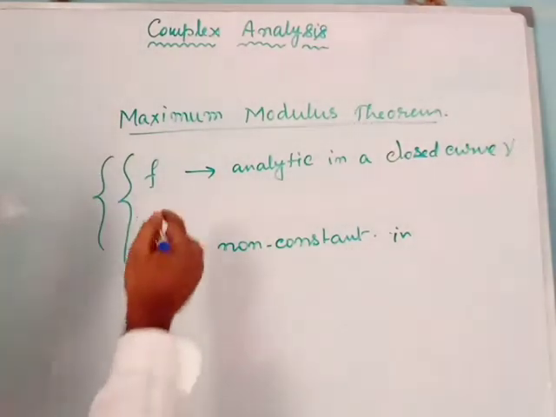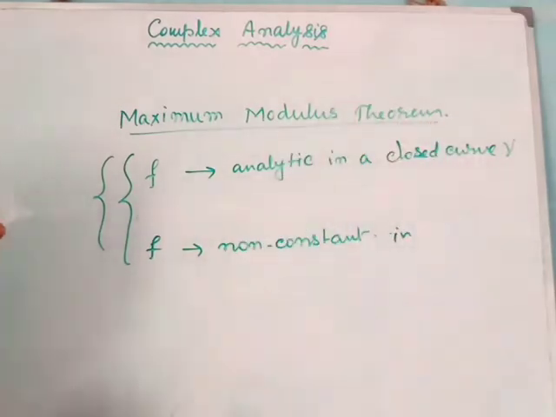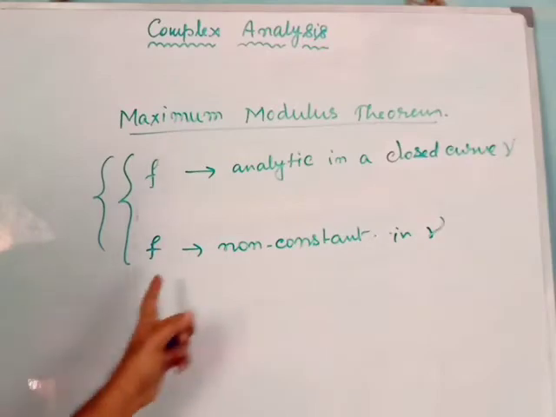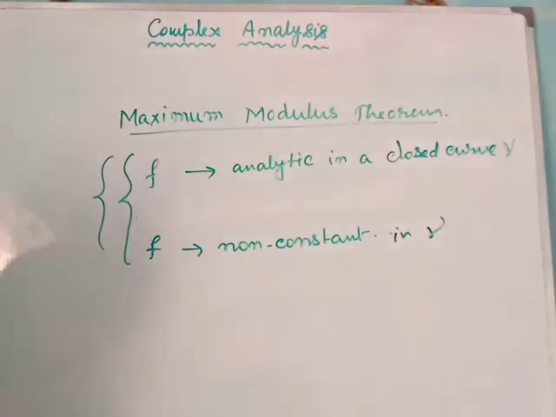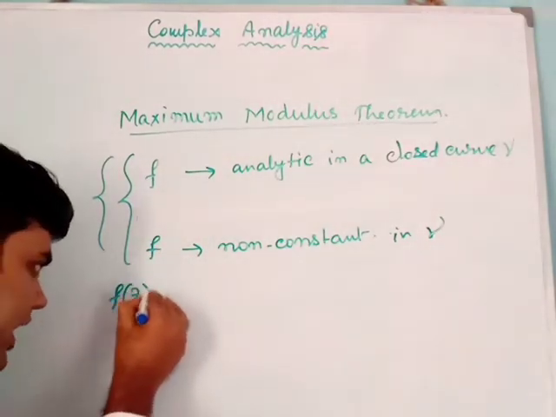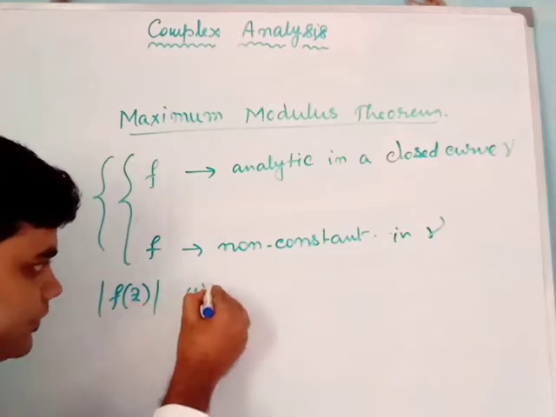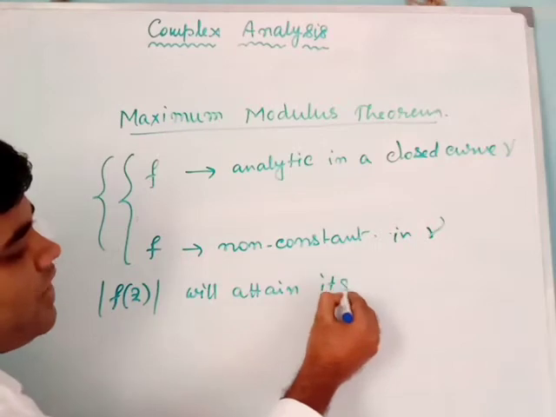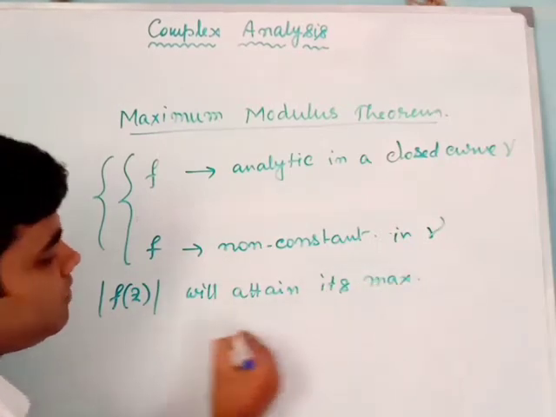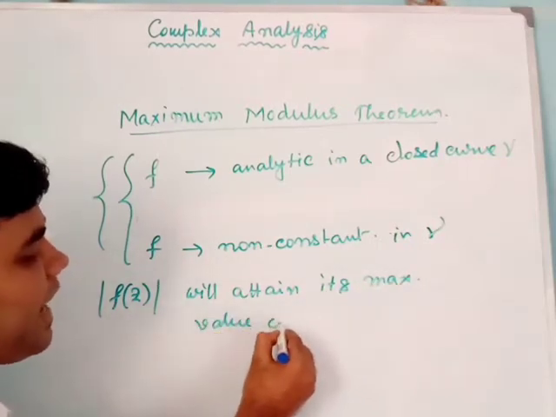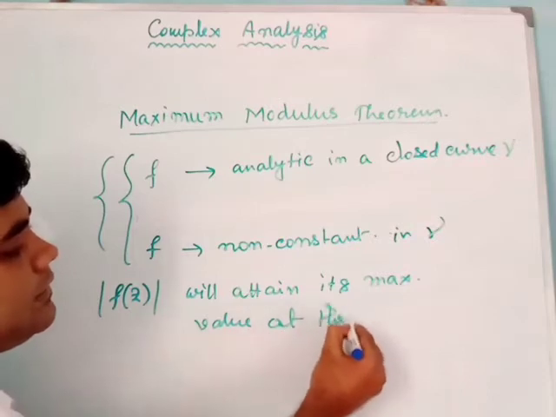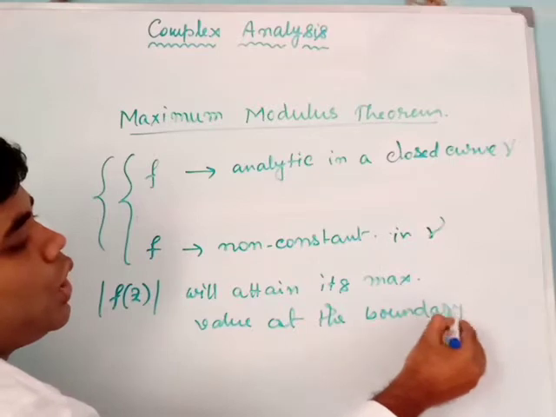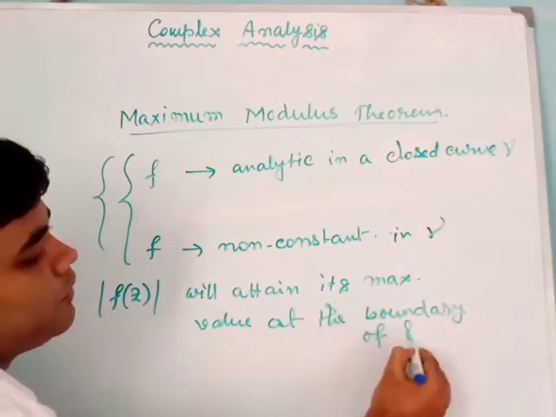If the function is analytic in a closed curve gamma and non-constant in gamma, it should not be constant, then |f(z)| will attain its maximum value at the boundary of gamma.